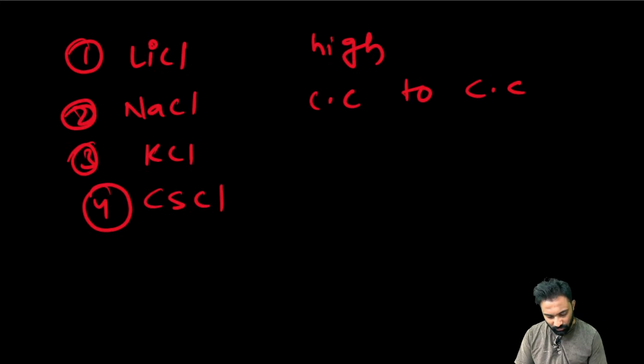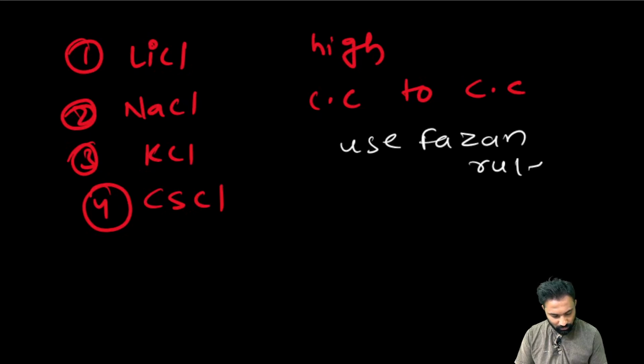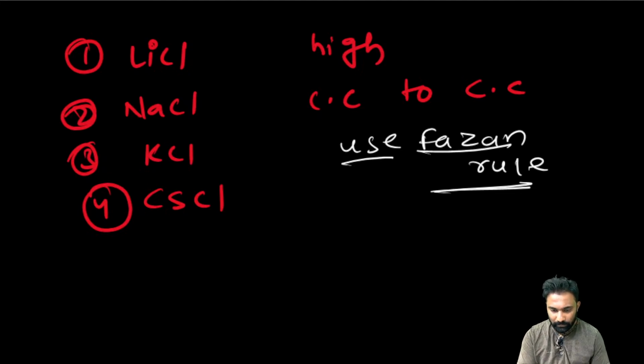Use Fajan's rule. 1 greater than 2 greater than 3 greater than 4.